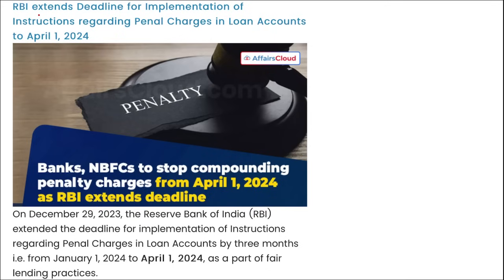Next, RBI has extended the deadline for implementation of the instructions regarding the penal charges in loan accounts to April 1st, 2024. I repeat, this was earlier 1st of January 2024.